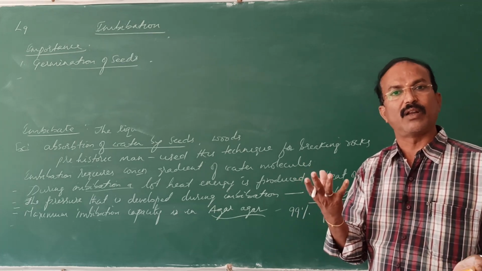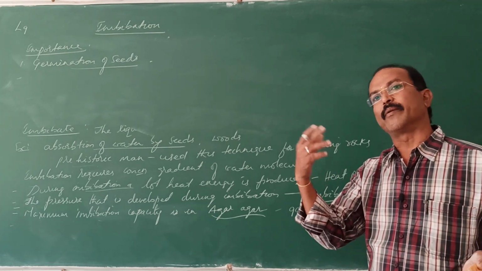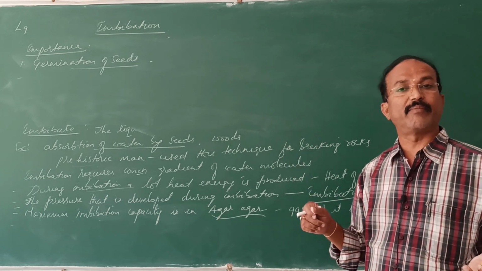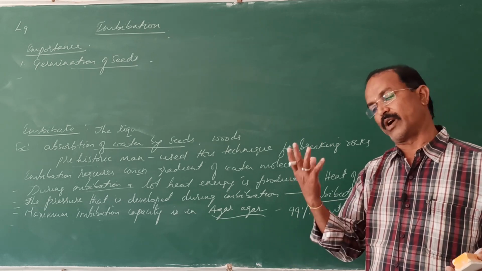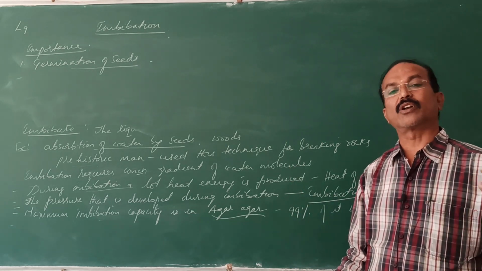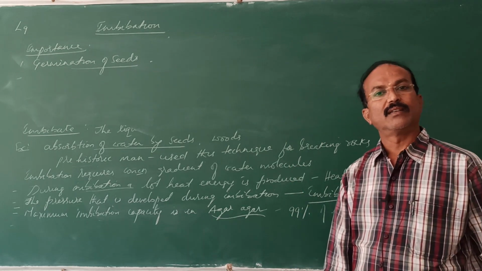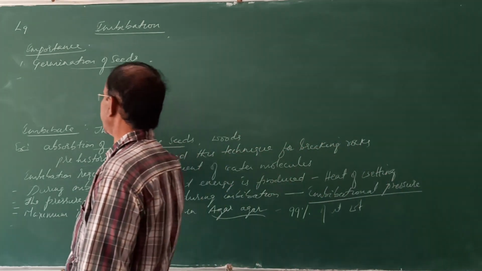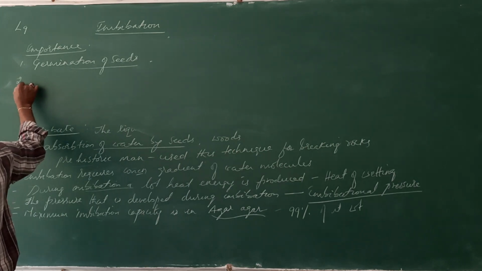When water is available, the embryo, through the breakage and pressure created by imbibition, makes a way to come out of the seed and germination occurs. So for germination of seed, imbibition is helpful.